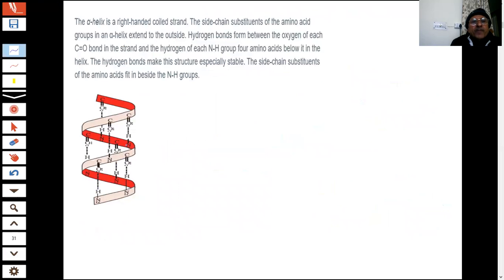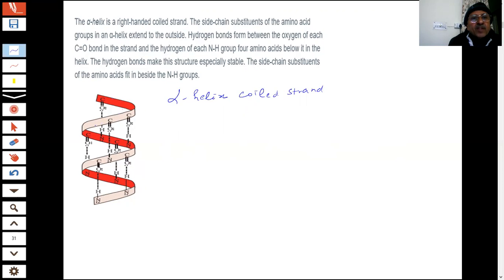So here we have shown alpha helix is a right-handed coiled strand. This is our alpha helix. You can see the coiled strand. The side chain substituents of the amino acid groups in an alpha helix extend to the outside. Hydrogen bonds form between the oxygen of each CO in the strand and the hydrogen of each NH group of the amino acid below it in the helix. It is a helix type of structure, students.